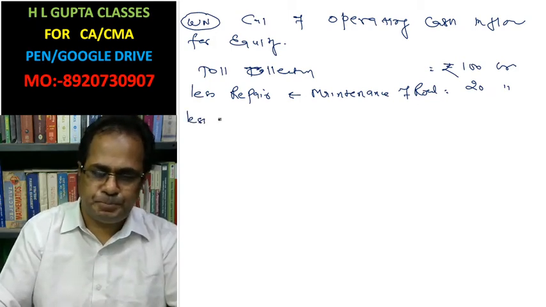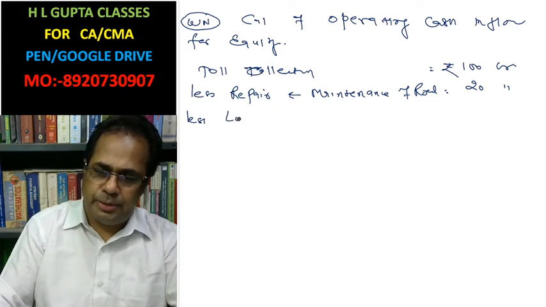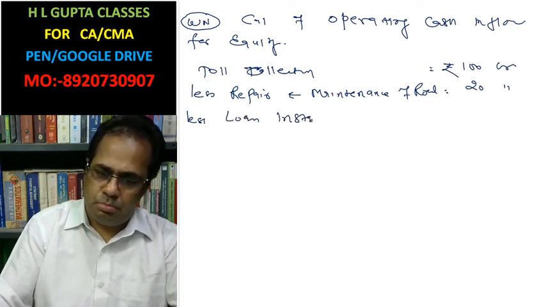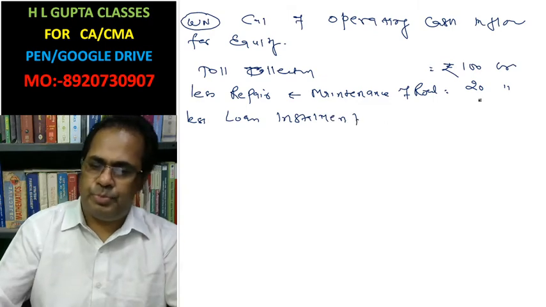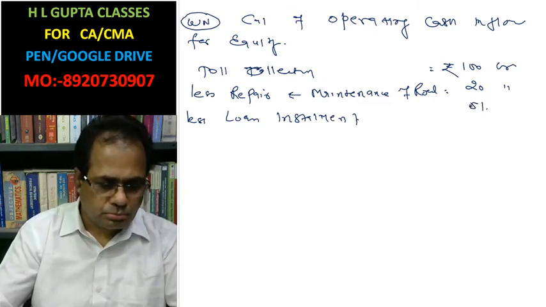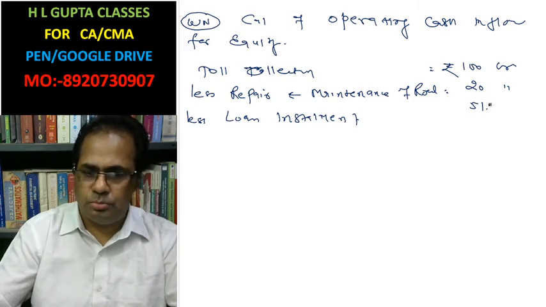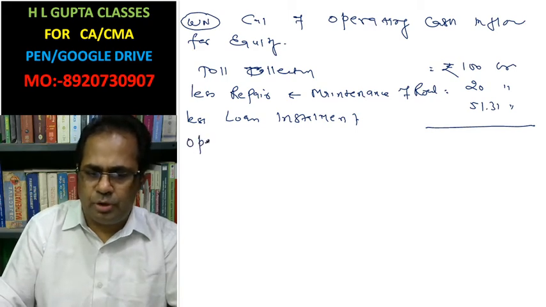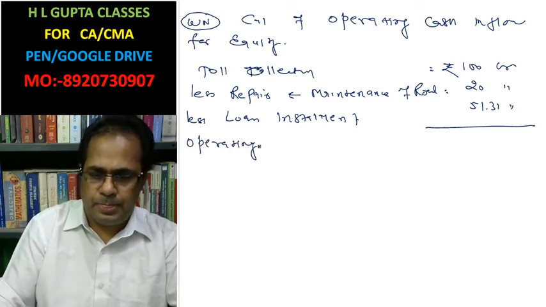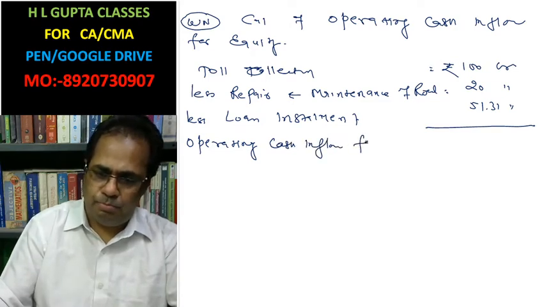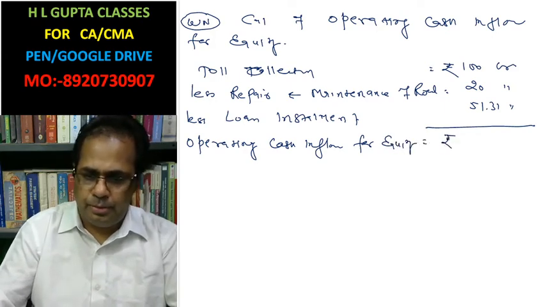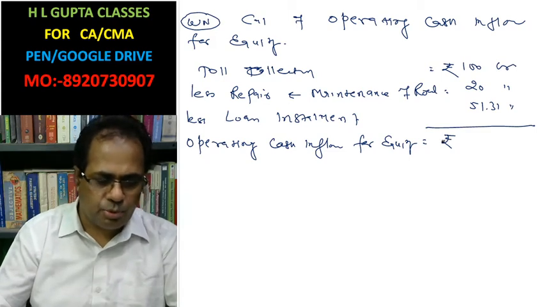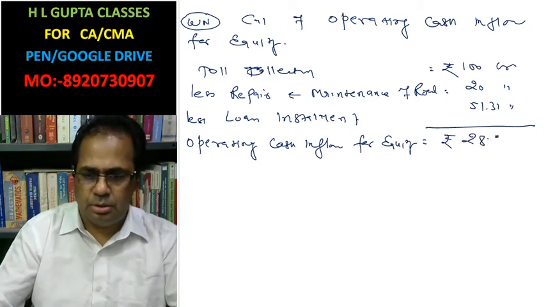Less loan installment 51.31 crore. Operating cash inflow for equity is rupees 28.69 crore.